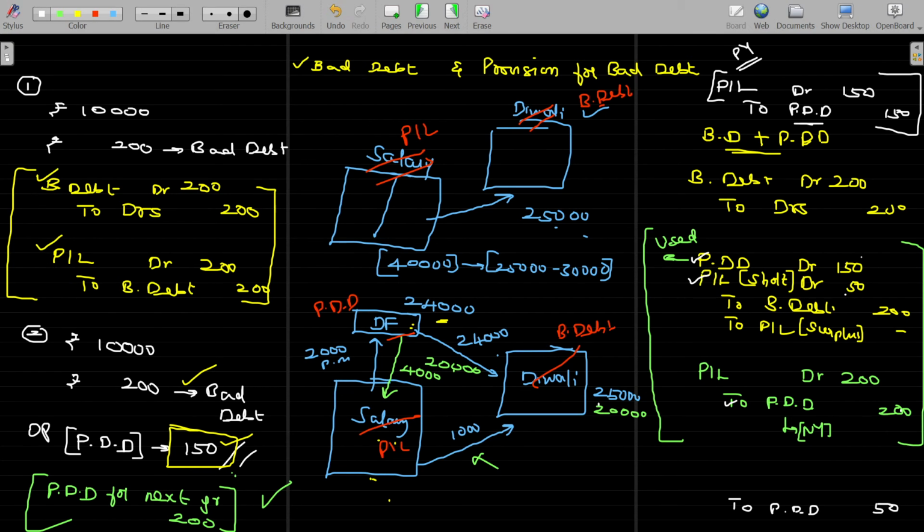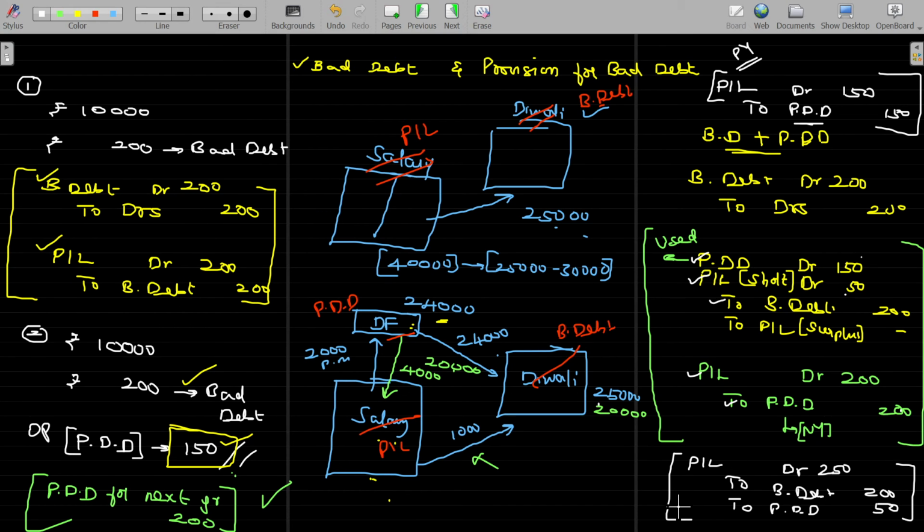Profit and loss shortage 50. And here also profit and loss for the next year's created 200. So overall value being 250. So profit and loss account debited with 250. Is that okay? 250. And bad debt in the credit side, to bad debt. This value being 200. This is what about the combined entry.